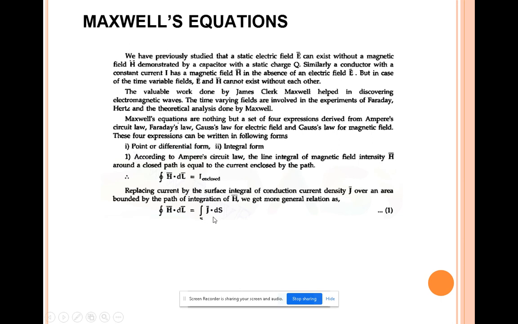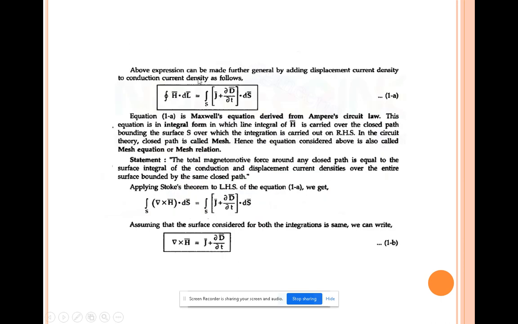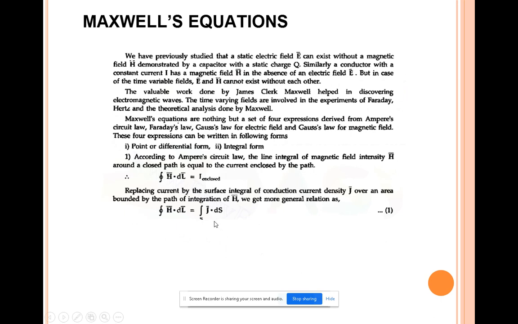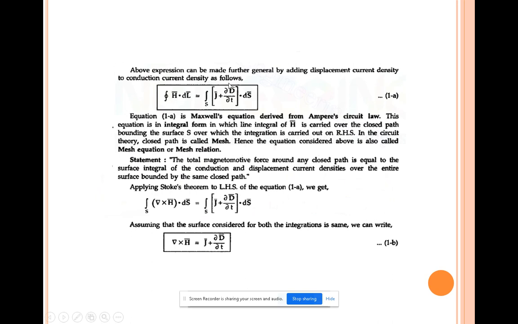conduction of charge. So the above expression can be made further general by adding the displacement current density. Here, J vector is due to conduction. Now we are going to add the displacement current density, that is dou D vector by dou t.